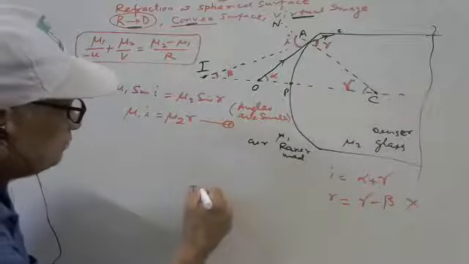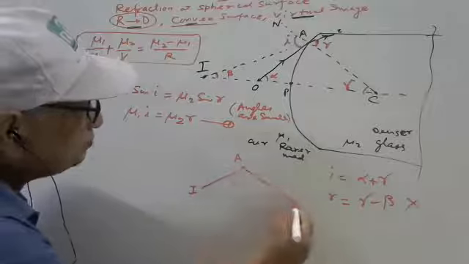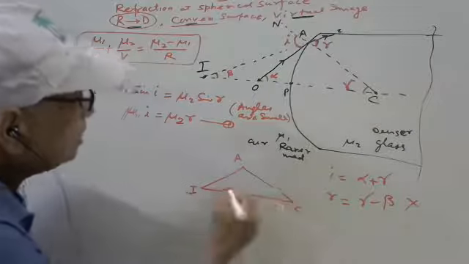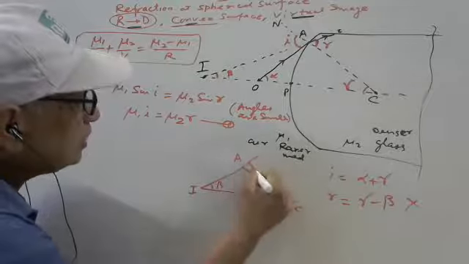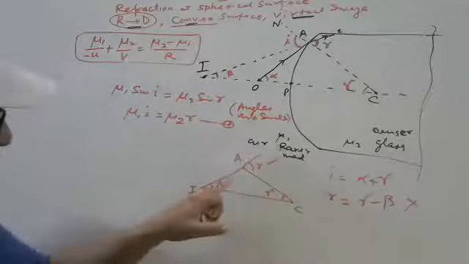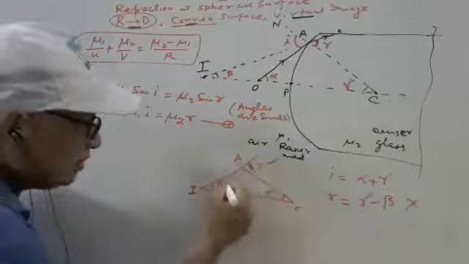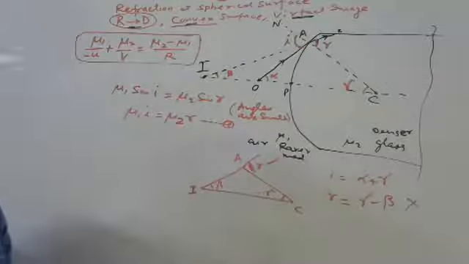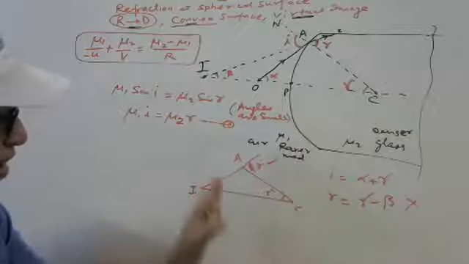Say I, A and this is C. This angle is beta, this angle is gamma, and this angle is R. This is exterior. So R is equal to this plus this: gamma plus beta, not gamma minus beta. Exterior angle is the sum of interior angles.